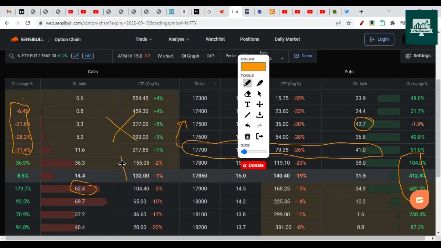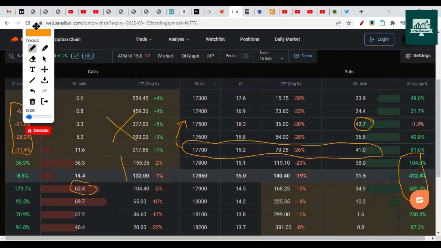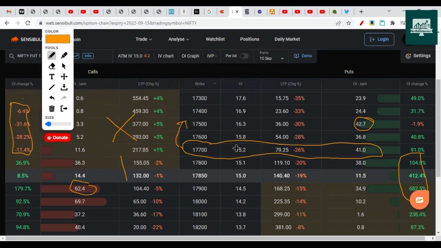Only one session has passed, right? So this OI change may not tell you the clear picture. The only clear picture from this option chain is the supports and resistances. So 17,900 and 17,700 are immediate resistance and support, and the major support is 17,500 and major resistance is 18,000.